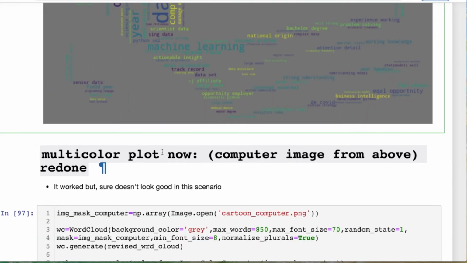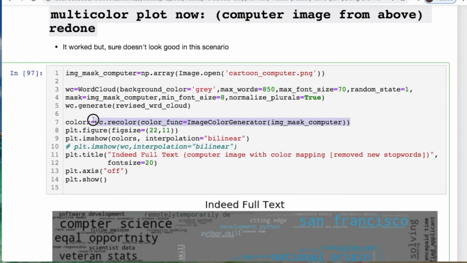Using this same computer, we can take it and add our coloring. Okay, so we're basically using the recoloring, and you just plug in right here what you're using for your mask. Okay, and everything is the same.